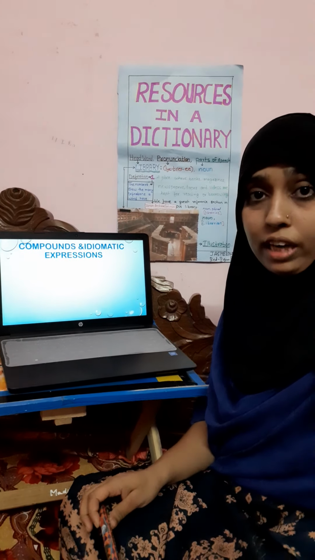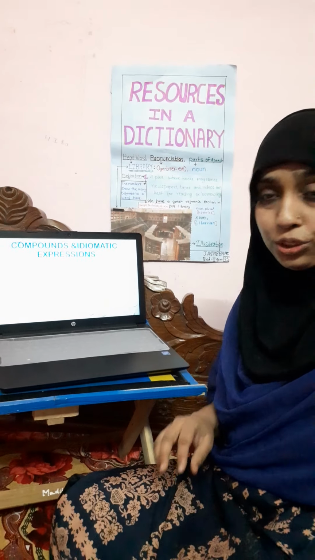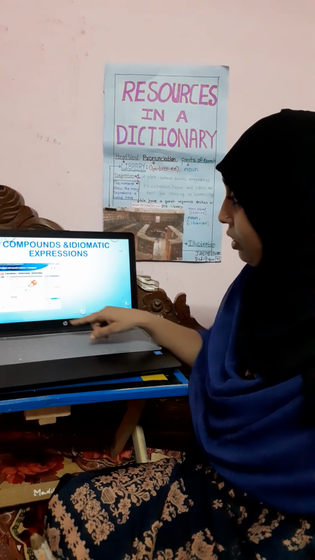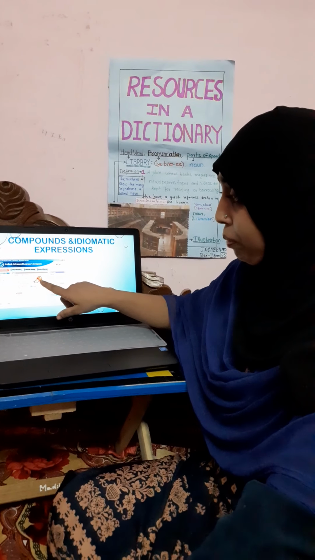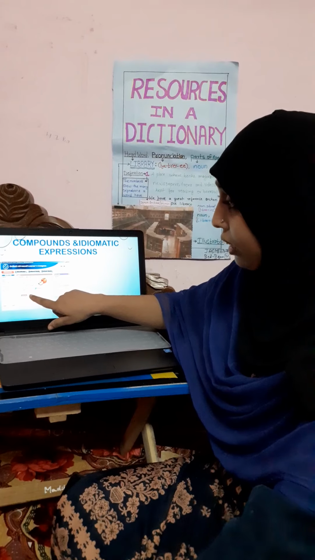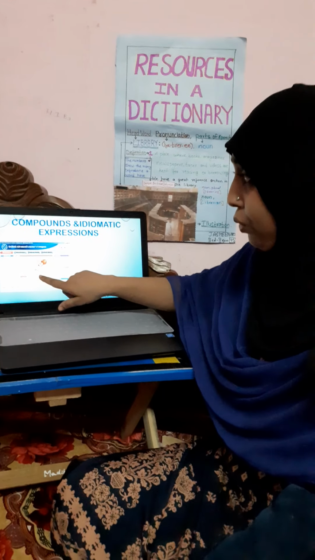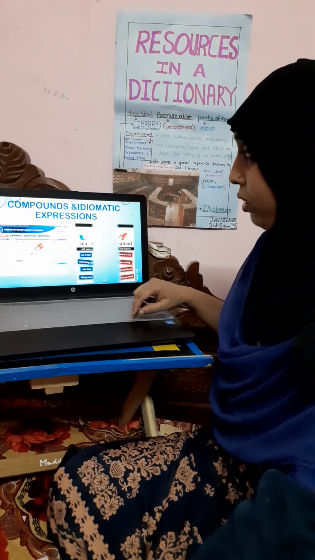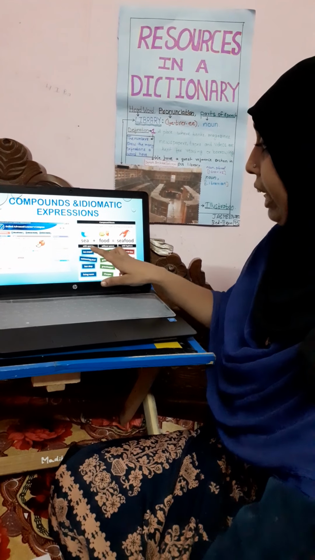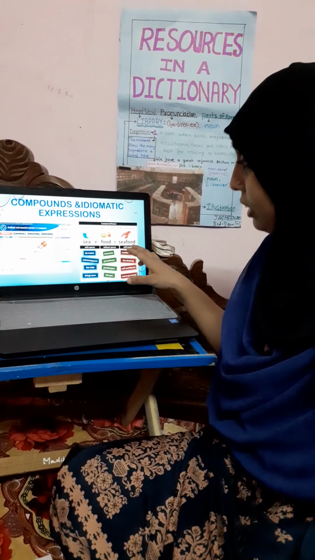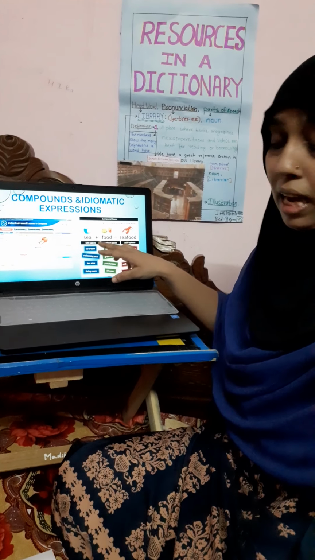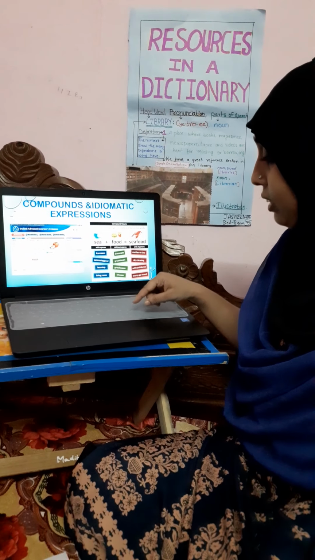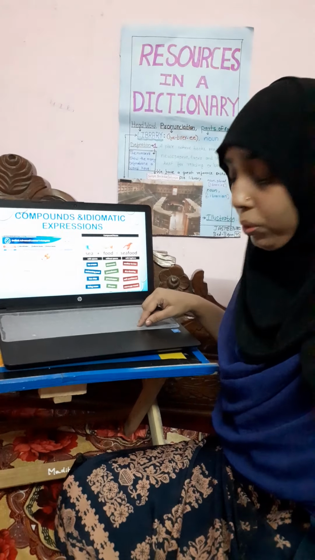We have compound and idiomatic expressions in the dictionary. As an example, the word is given with a definite meaning and a picture, and under that we have some related sentences, and idioms related to the word are also given. What are compound nouns? Two different words make a new word. As an example, sea plus food makes seafood. Ice plus cream is equal to ice cream. There are more examples related to that word.